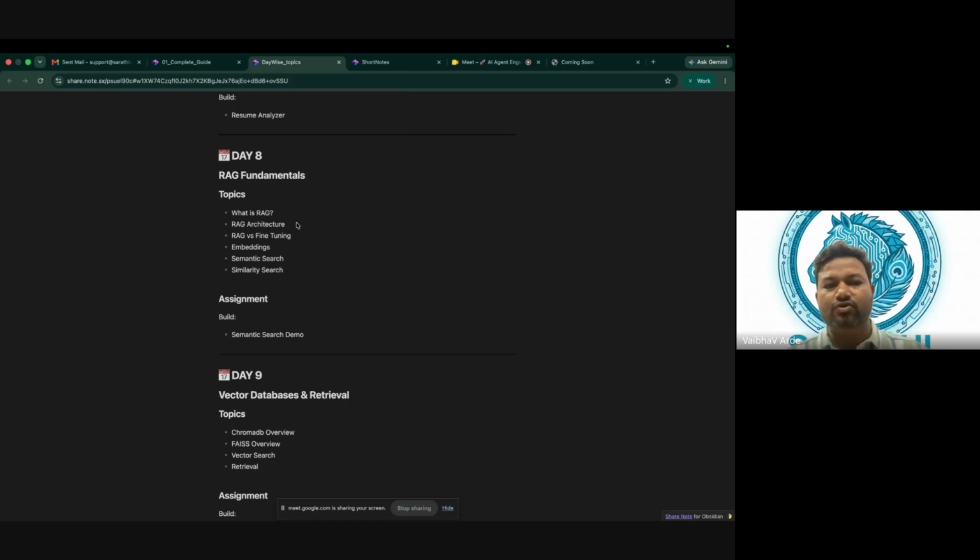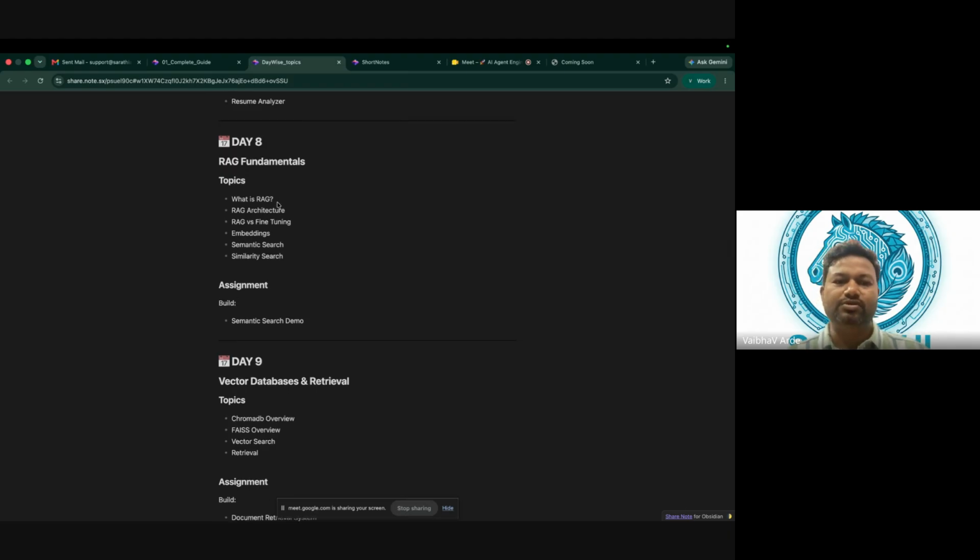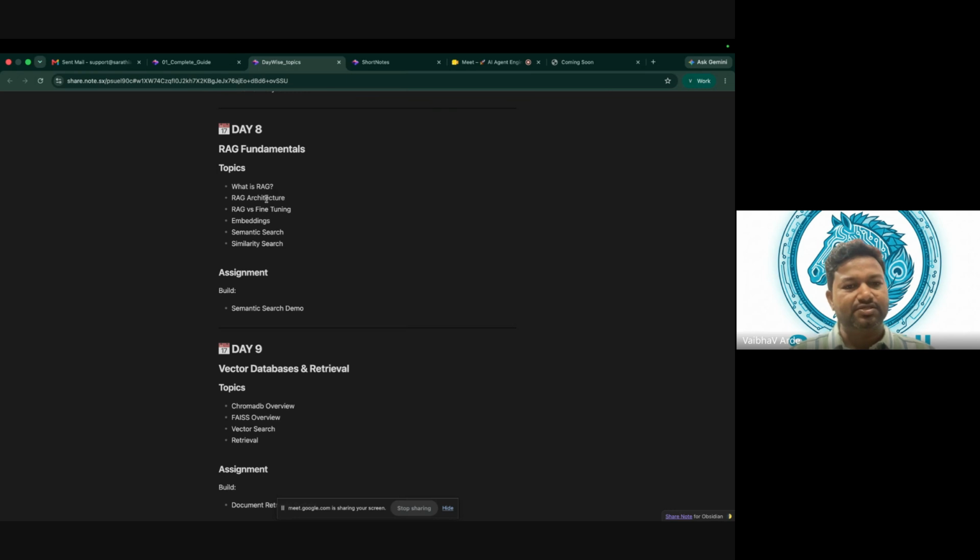Okay, so if any company is thinking of agentic AI, then it is very much necessary for them to implement RAG pipelines. If there is no RAG pipeline, they cannot go ahead with agentic AI. So that's the importance of these RAG fundamentals. Does that make sense? Okay, so in RAG fundamentals, what will we be checking?